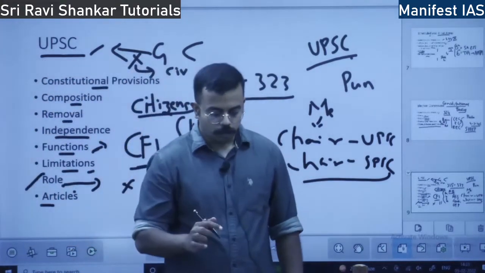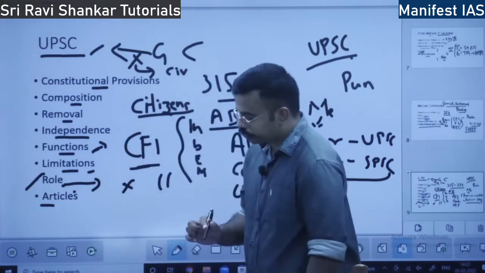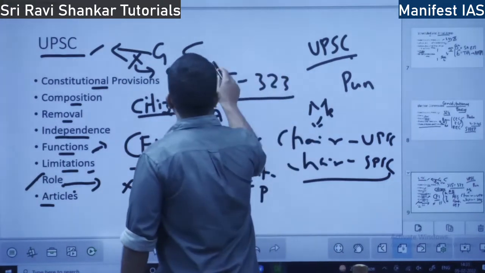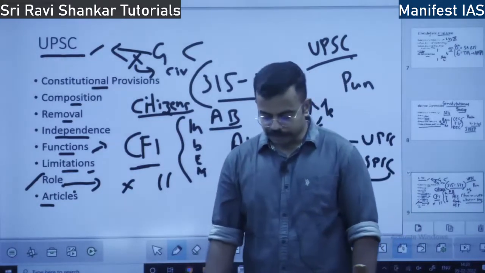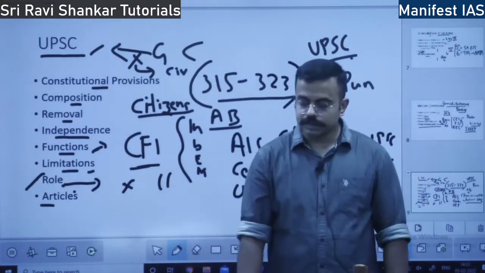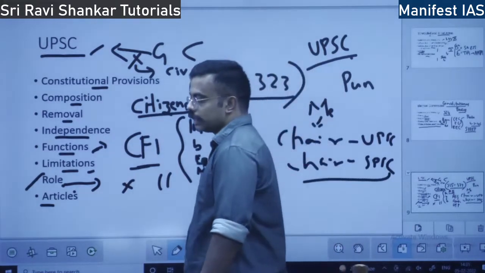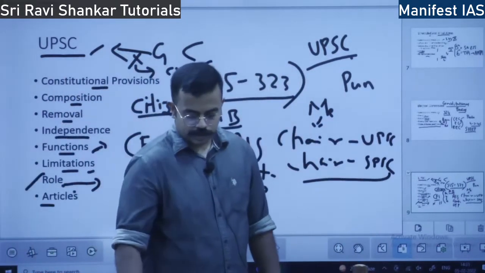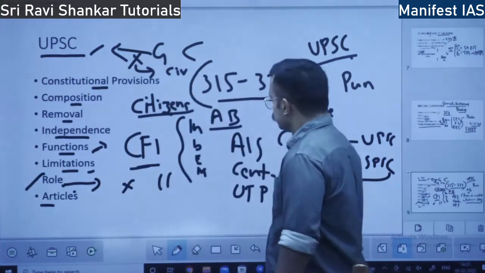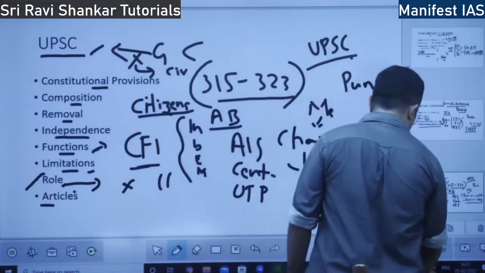Lastly, we'll discuss what the articles are when it comes to UPSC. I already told you, Article 315 to 323. Article 315 to 323 speaks about UPSC. So these are the articles which speak about UPSC. Okay, so this is all with respect to UPSC.